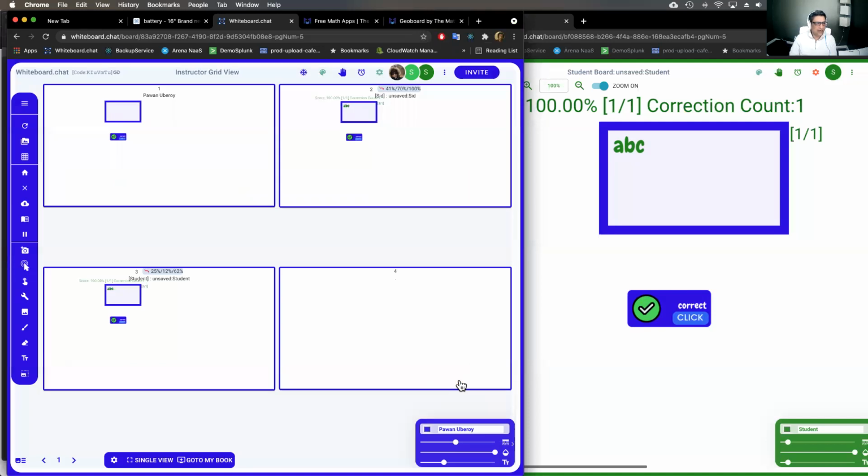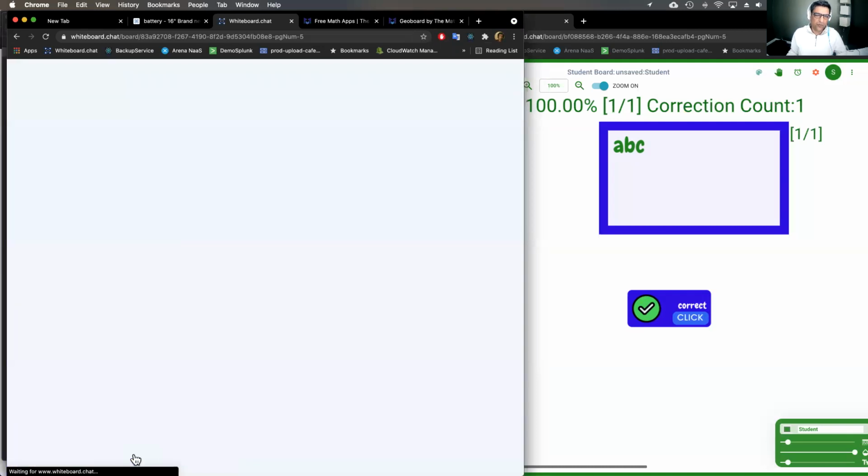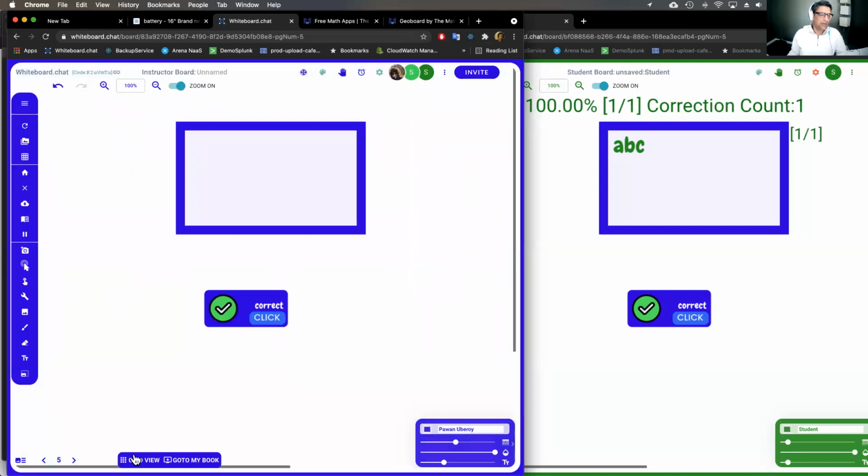I'll stop for a second and see if there are any questions, Sid. Yes, Ron. Can you insert a PowerPoint from Dropbox or OneDrive? So not at this moment. We are working with Microsoft to see if there is a way to convert and use PowerPoint inside this as well. So maybe in a few weeks we will have that. But you can always convert the PowerPoint to PDF and upload it. That's what most teachers do.